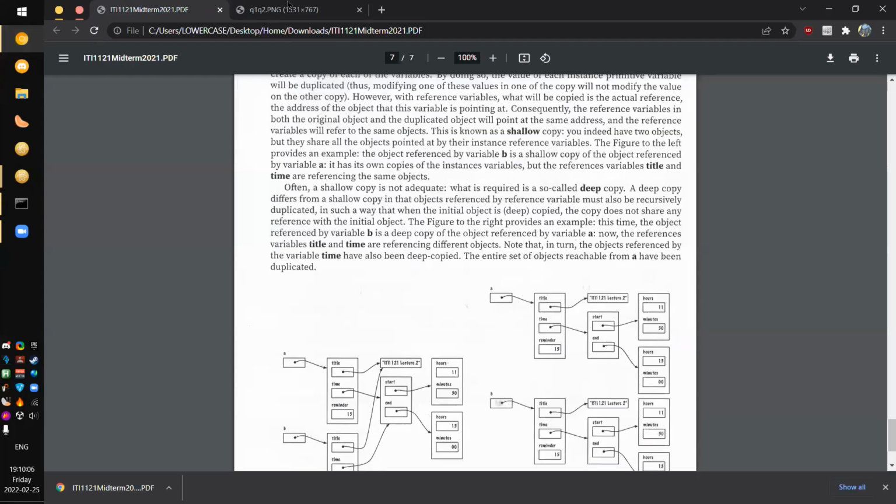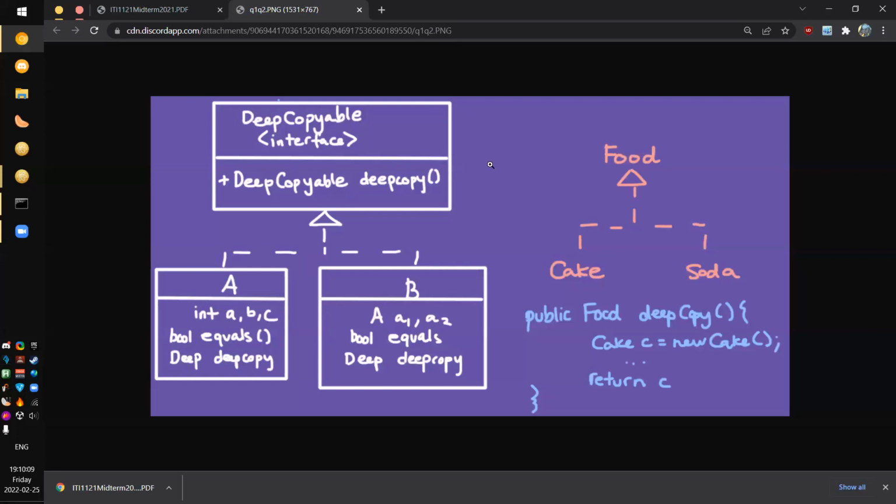Blockdot made a good infographic for how this works. There are two types of casts in Java, and both of them serve the purpose of letting you use one data type as if it were another. In our case, we want to figure out how to use DeepCopyable as a wrapper for either class A or class B. The first type of casting is upcasting, and Java does it implicitly, and there's an example of it here, and we'll see more in the question. The second is downcasting, and again, I think it'll be best explained when we take a look at our implementation.